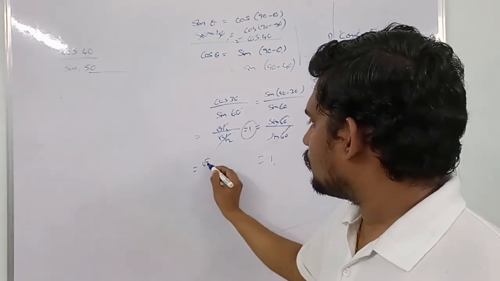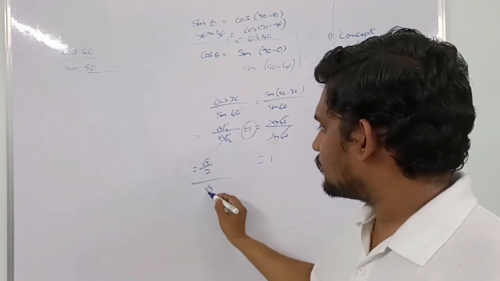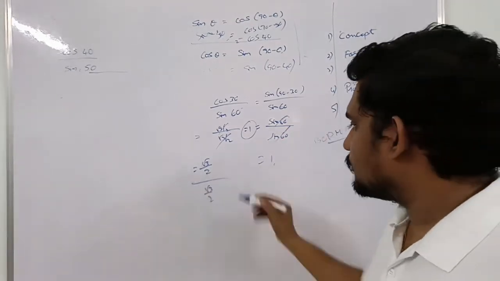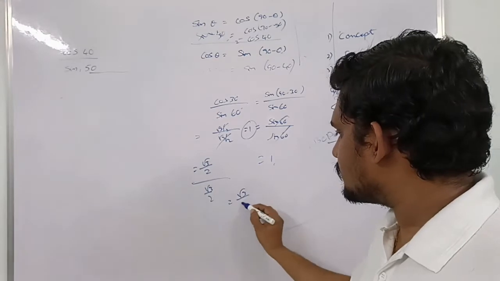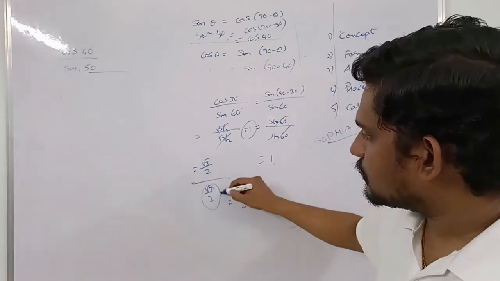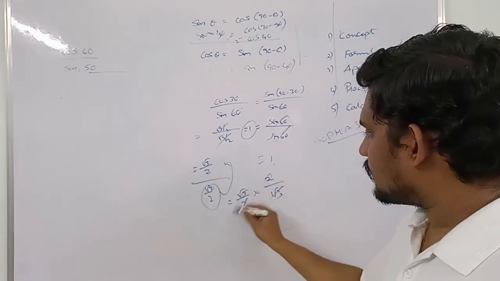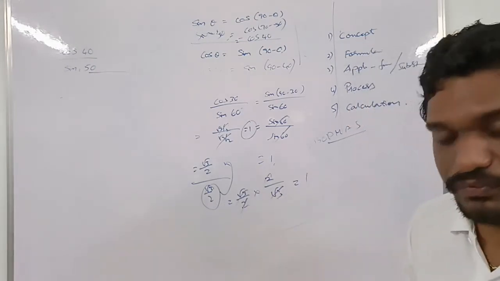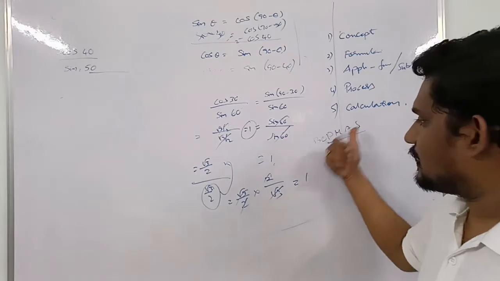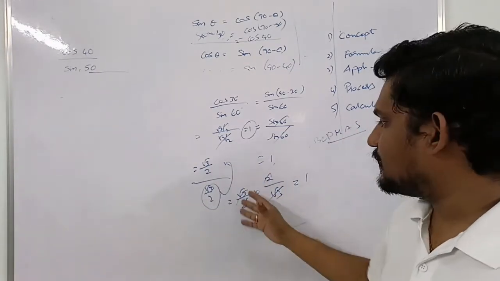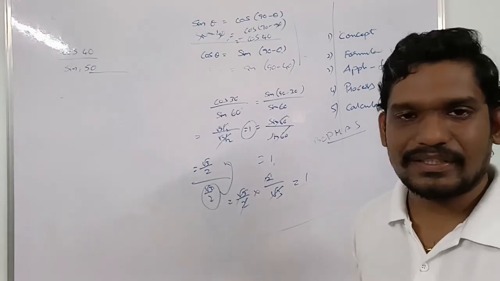If you don't know root 3 by 2 divided by root 3 by 2, again the calculation part starts playing with you. The denominator gets converted and inverted, so that inversion means 2 by root 3. Then we can cancel these things. So if you know the formula and the calculation part, mathematics is easy. If you don't, mathematics is completely difficult.